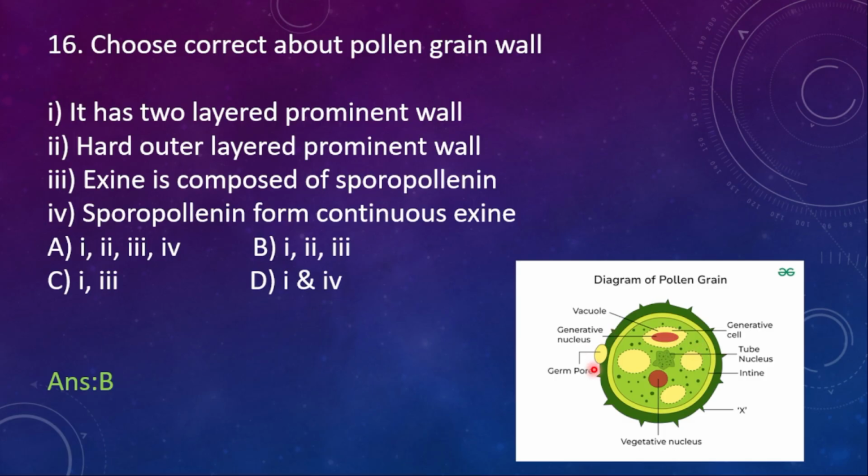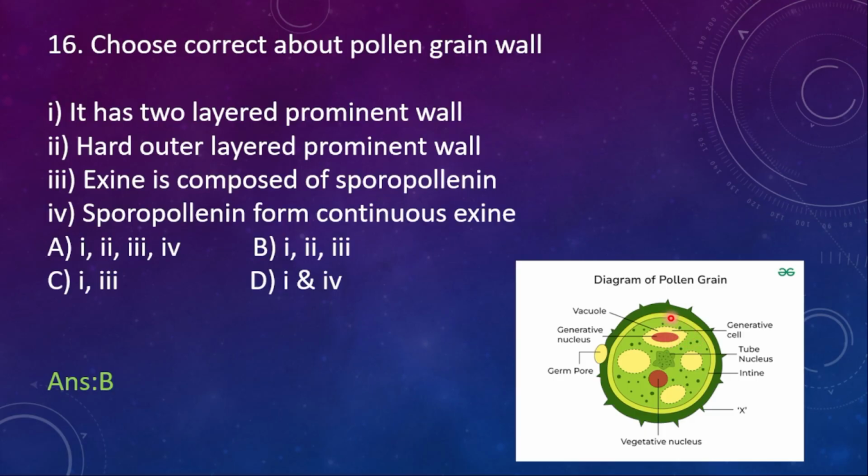This pollen grain has two layers. The outer one you are seeing, the dark green one, is exine, and just below the exine there is a continuous intine layer. Exine is made up of sporopollenin, intine is made up of cellulose and pectin. Keep that in mind.